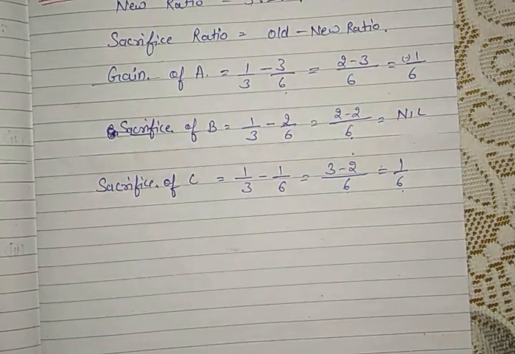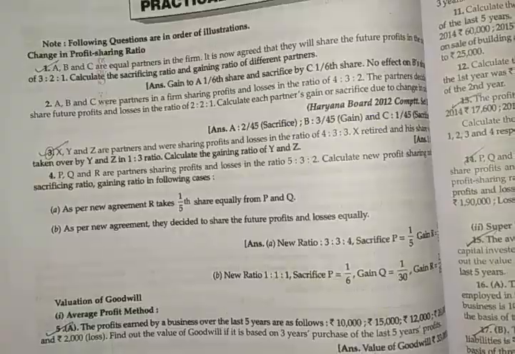Alright. Now we have found the sacrifice as well as the gain of the partners, that is A, B and C, and this was asked in the question. Alright, let's move to the next question.